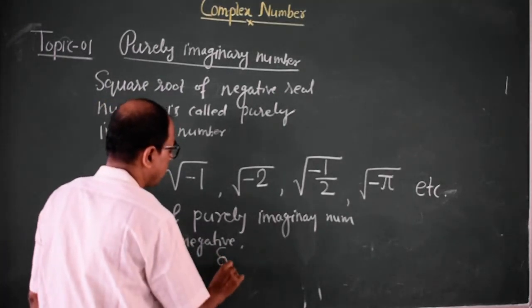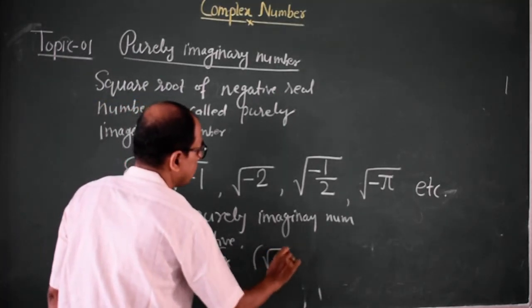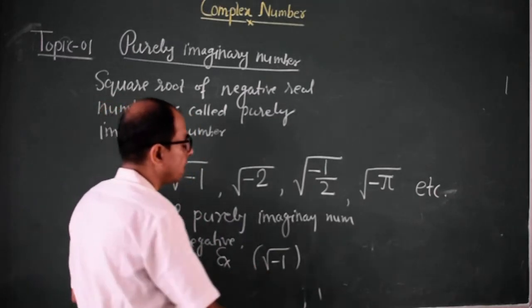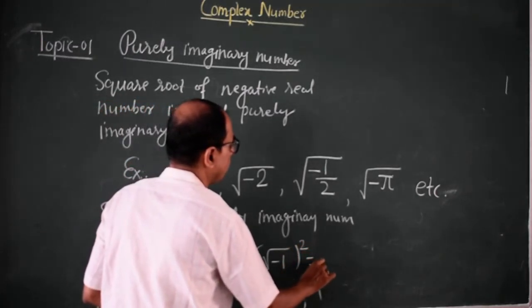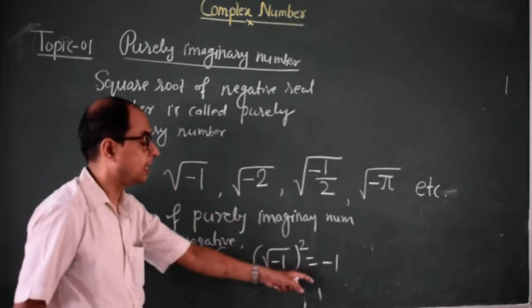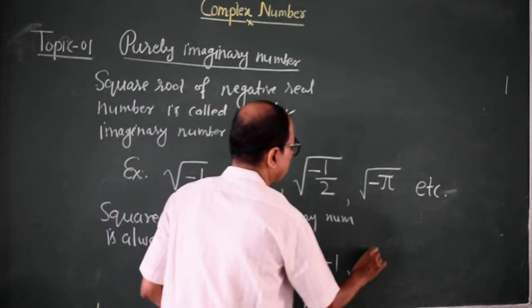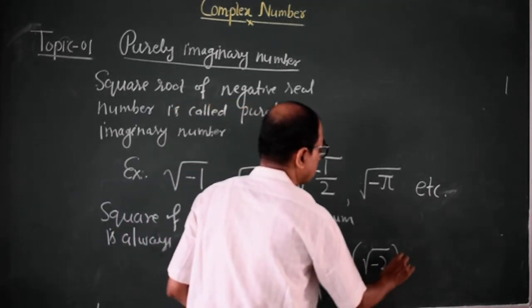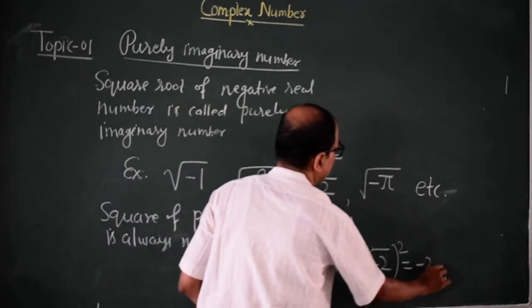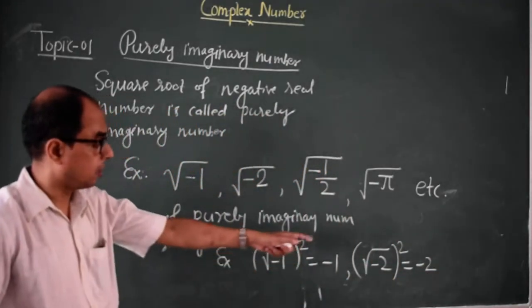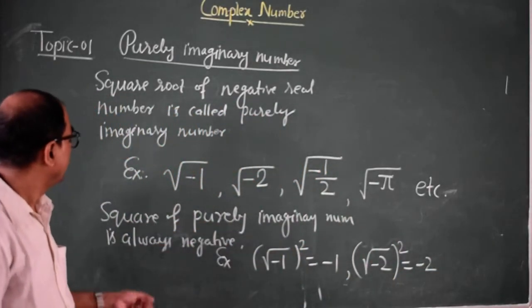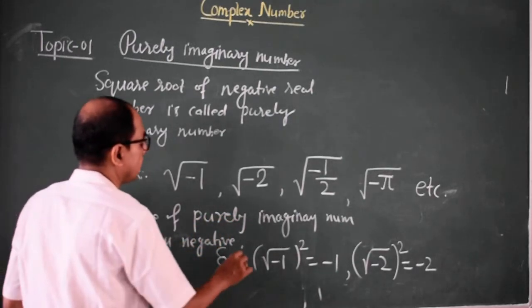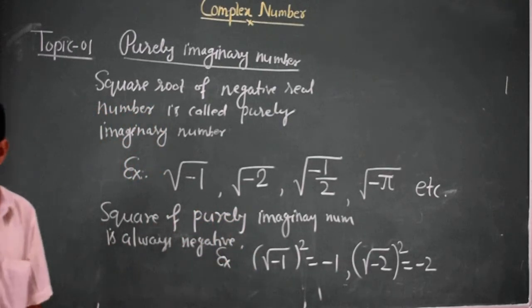For example, root under minus 1 is a purely imaginary number. After taking the square, it will be minus 1, which is negative. The square root of minus 2 is a purely imaginary number. After taking the square, it will be minus 2, a negative real number. So the square of a purely imaginary number is always negative. Clear?